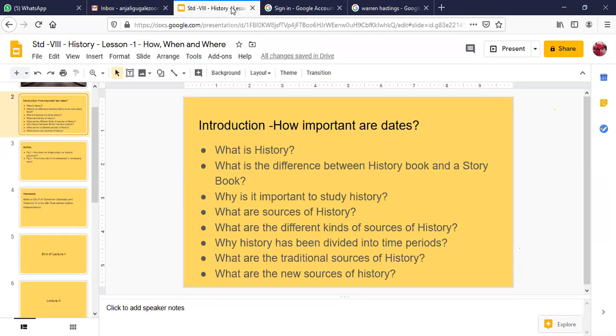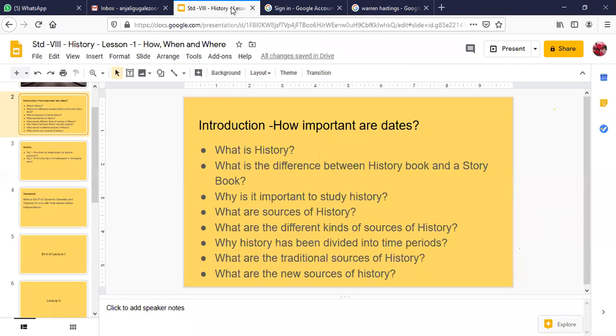With the coming of the machines, we had the coming of the printing press. Then we have newspapers, journals, radio communication, telephone, and with satellite communication, the coming of television. So these are some new contemporary sources.